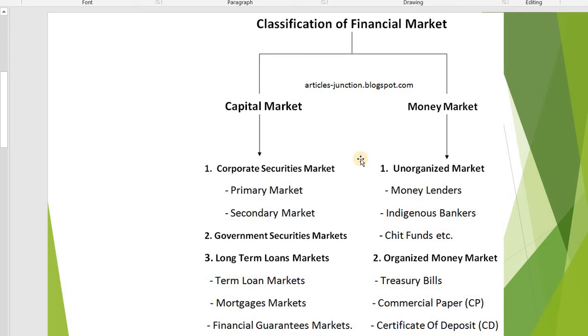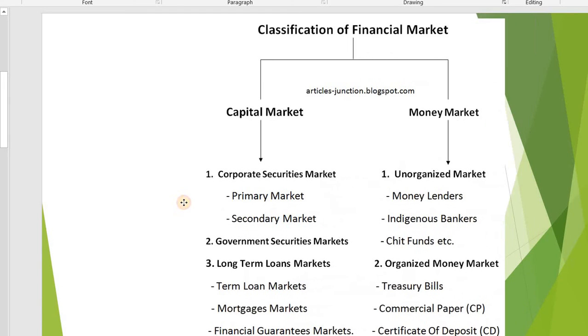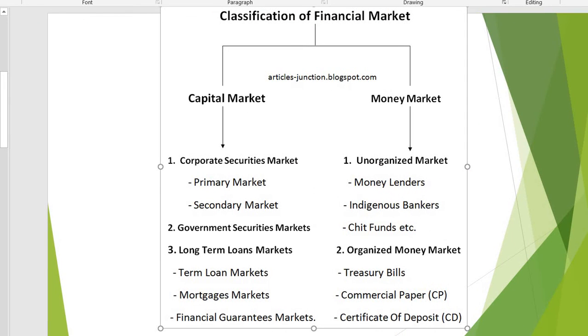Okay, capital market we can classify into three: corporate security market, government security market and long-term loan markets. These are the main three classifications of capital market.